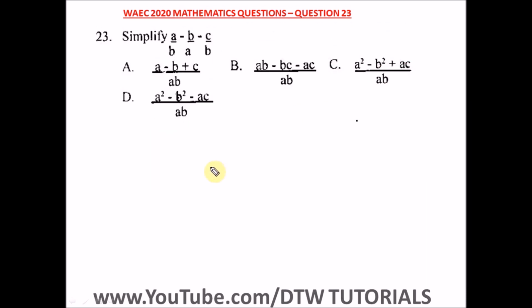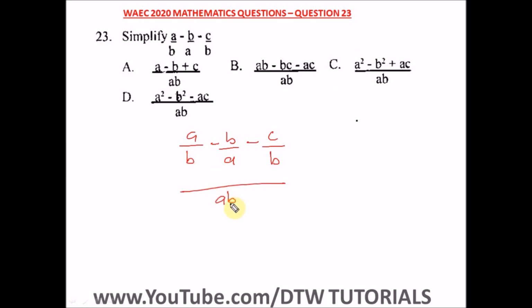Question 23 of the WASSCE 2020 mathematics past question. That's your WAEC 2020 exam. It says simplify this. So we have a over b minus b over a minus c over b. Okay, so from here our LCM will be ab.